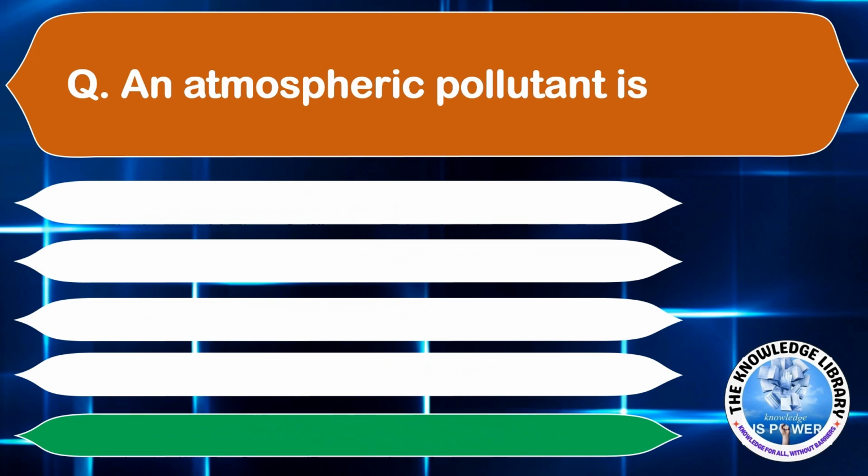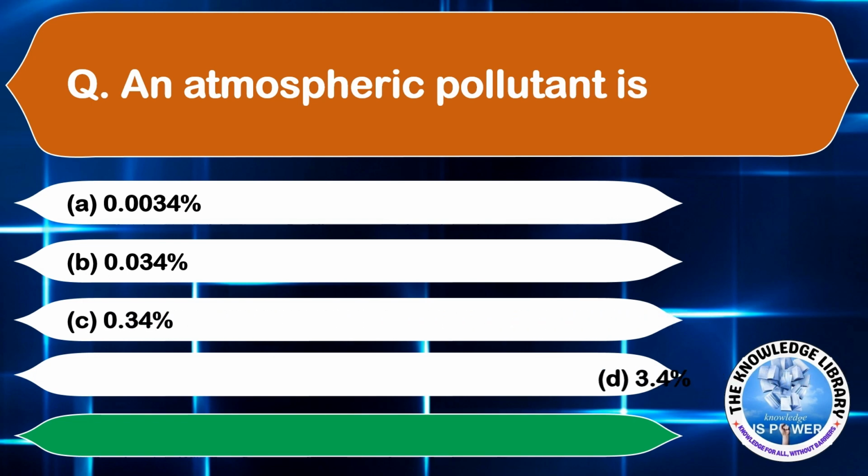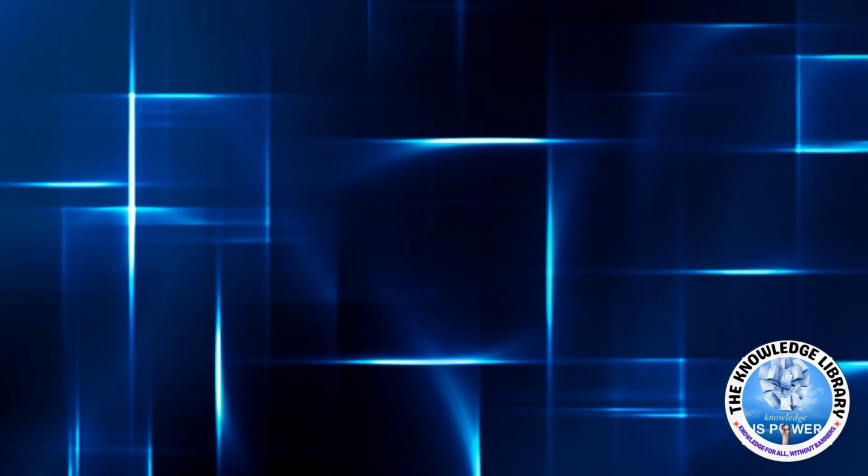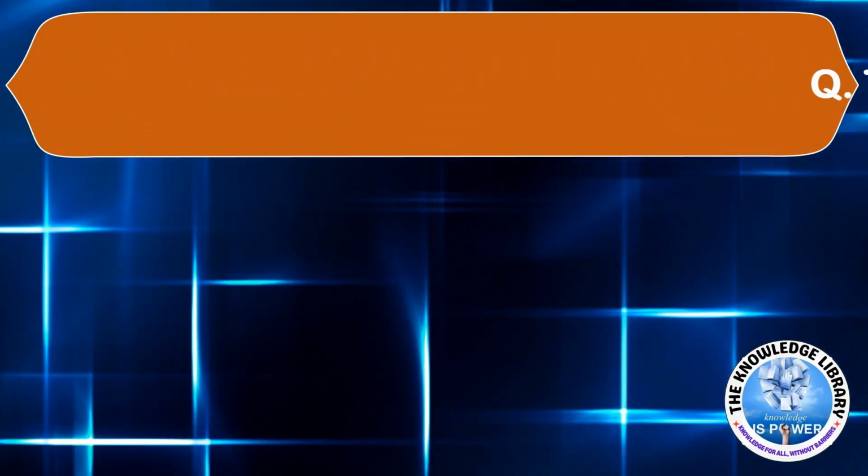An atmospheric pollutant is option A, 0.0034%. Option B, 0.034%. Option C, 0.34%. And option D, 3.4%. The correct answer is option B, 0.034%. Moving on to the next question.